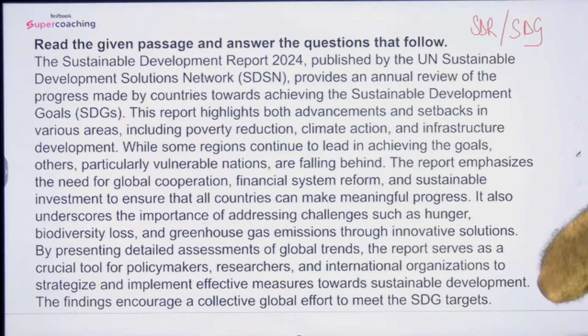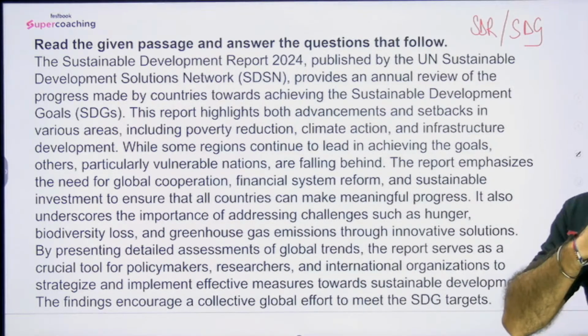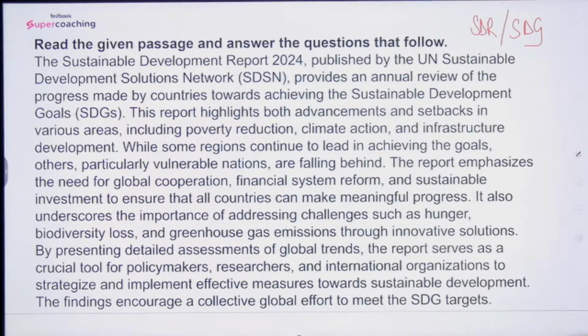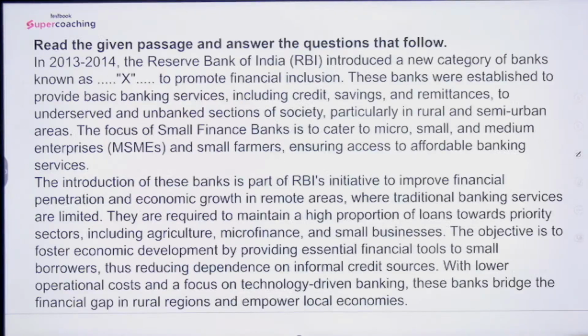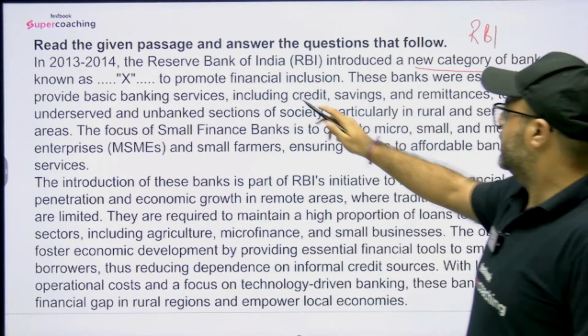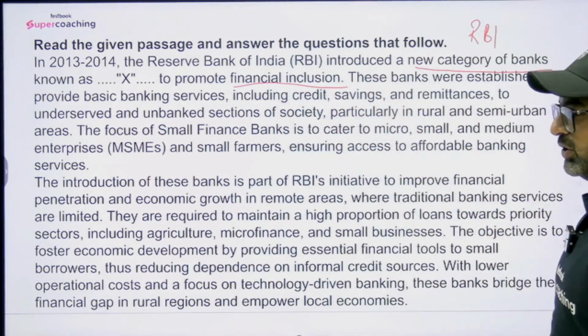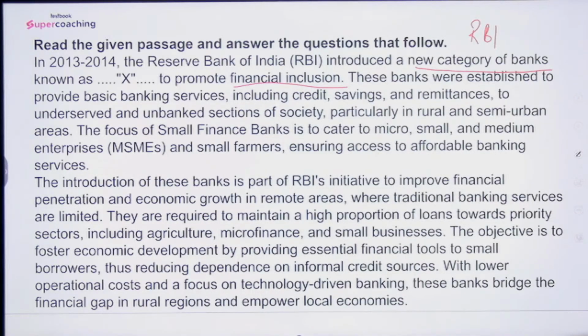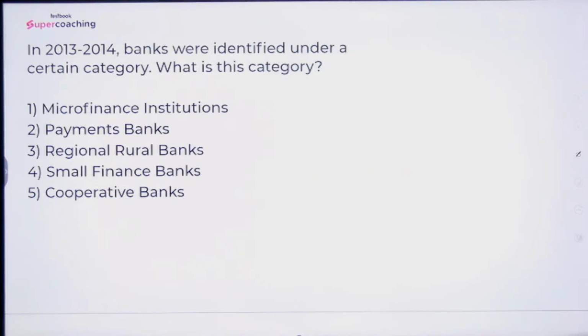You need to save each and every minute in the examination, which is going to help you a lot. Now we have one more paragraph based question. What does this question say? The first look of the paragraph gives me, first, RBI. Second, new category of banks. And for what? Sir, for the promotion of financial inclusion. This is what I am getting in the first look. That's it, I'll move ahead. Now I will be moving to the first question.